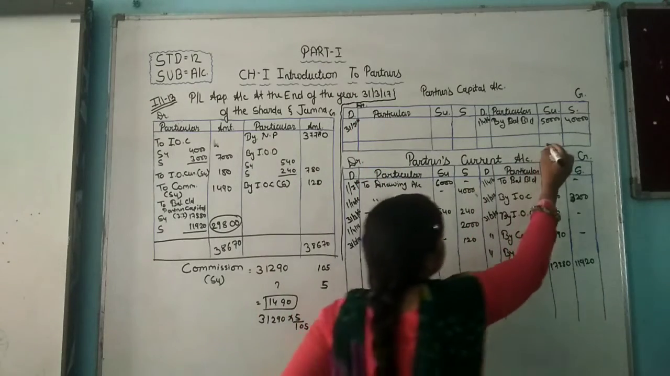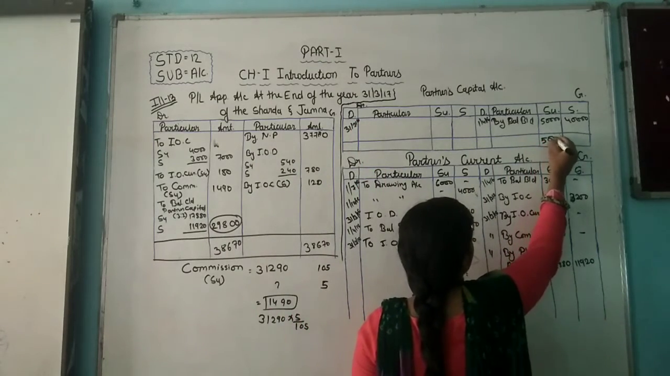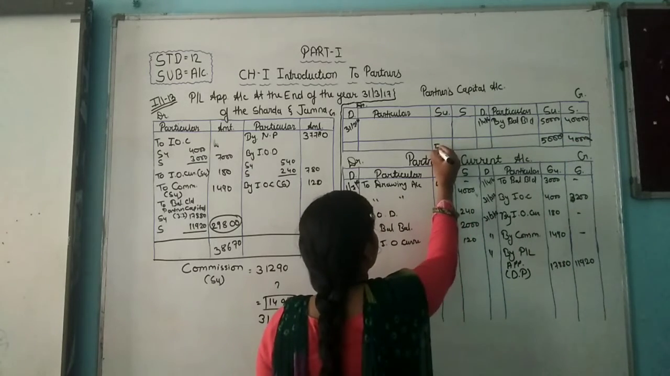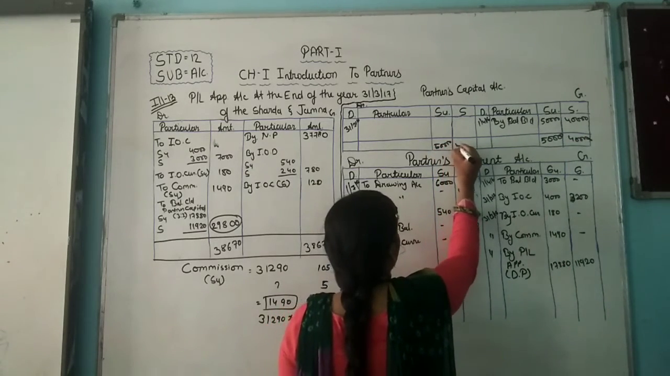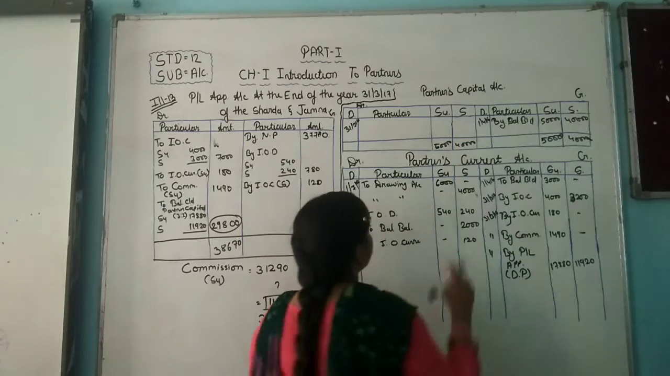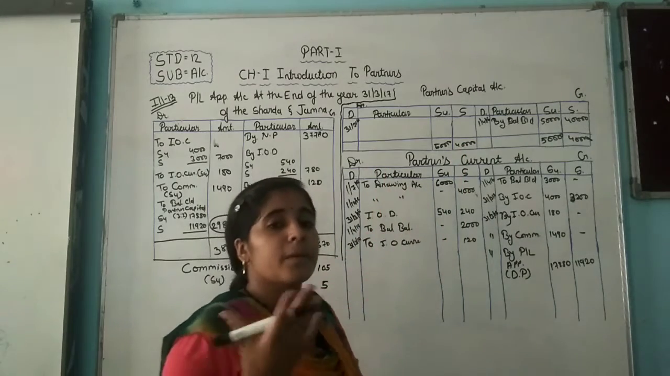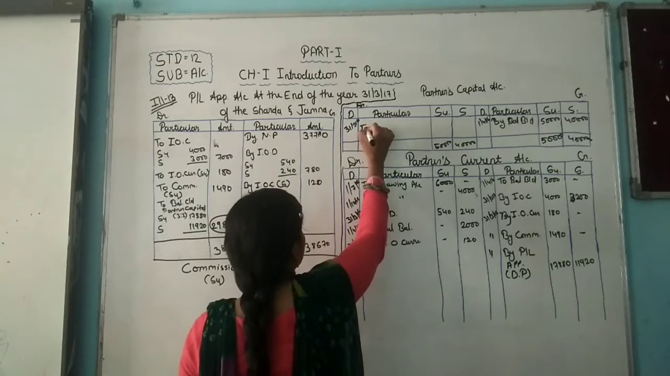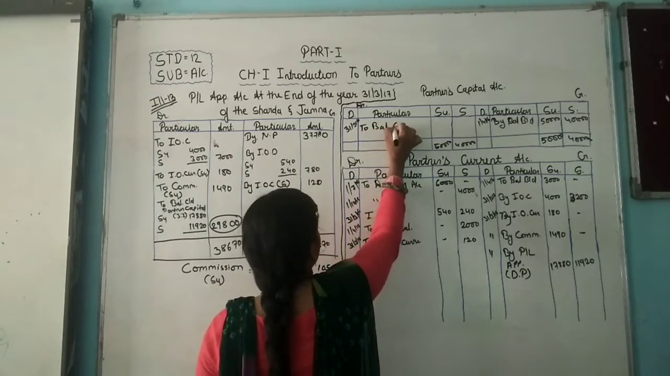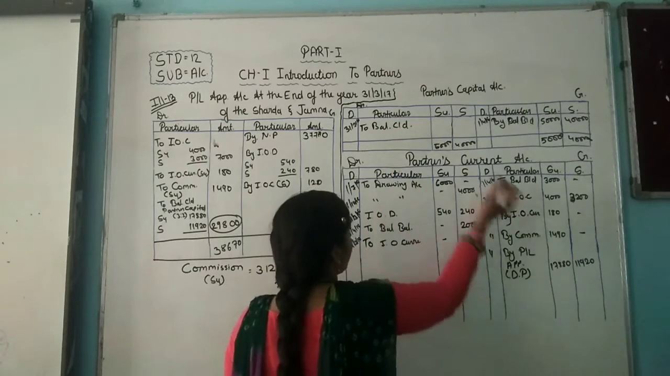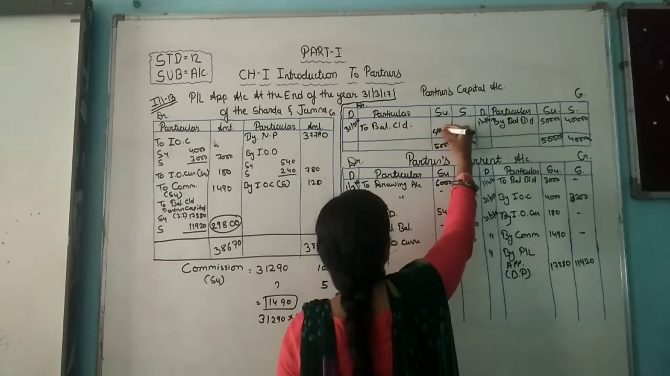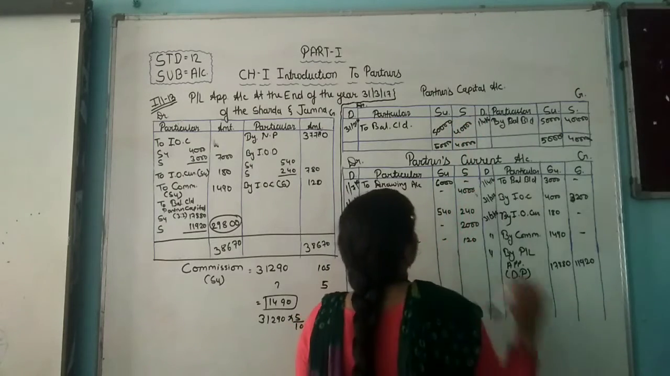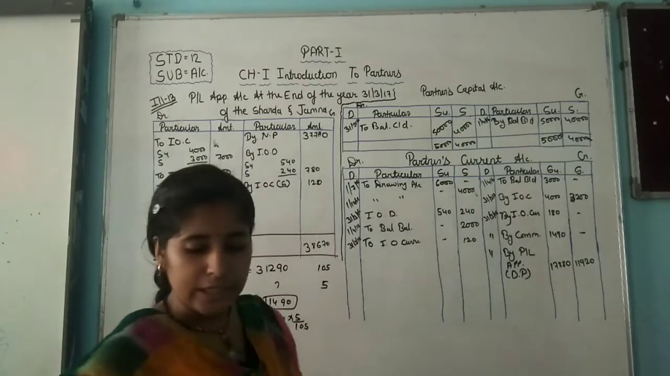So 31/3/2016, the total is 50,000 and 40,000. 50 and 40. Here not any other drawing as a permanent. Okay, so here to balance carry forward, as of 50,000 and as 40,000. Okay, I hope this is clear to all of you.